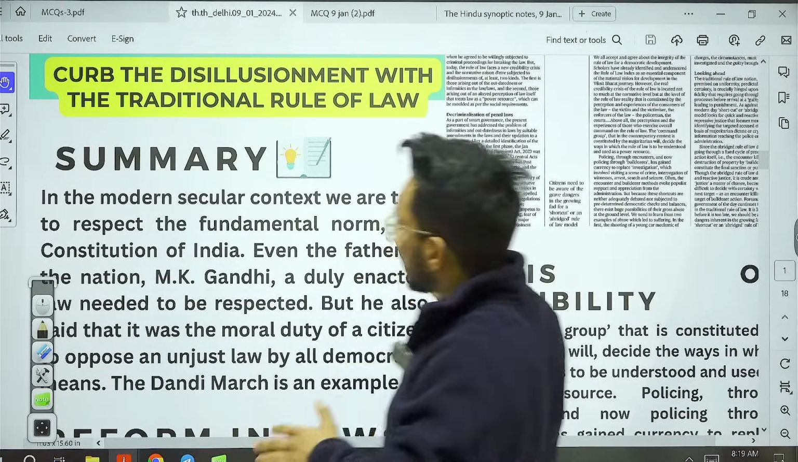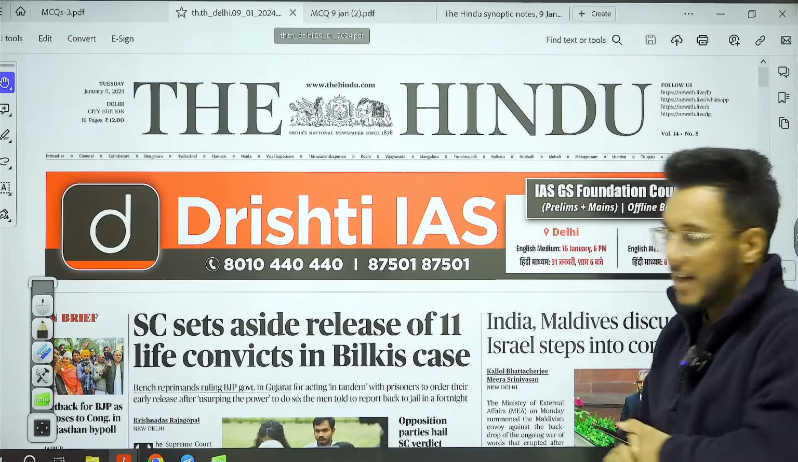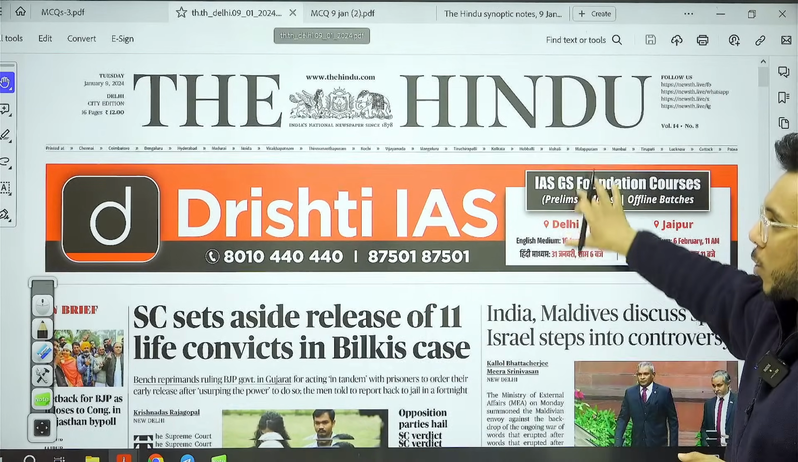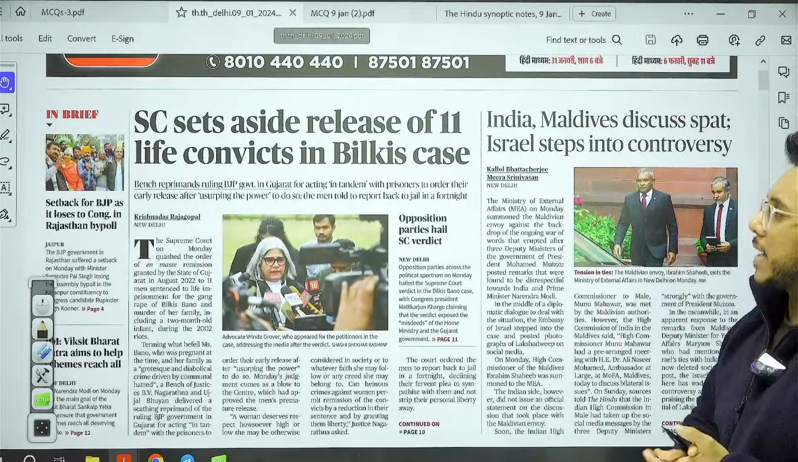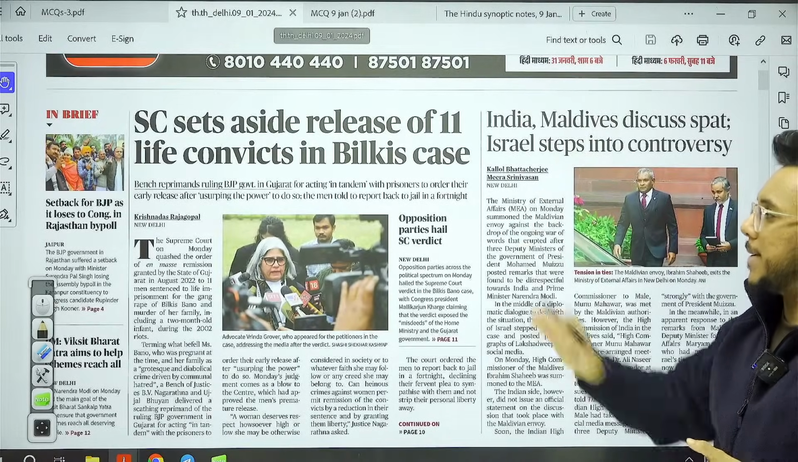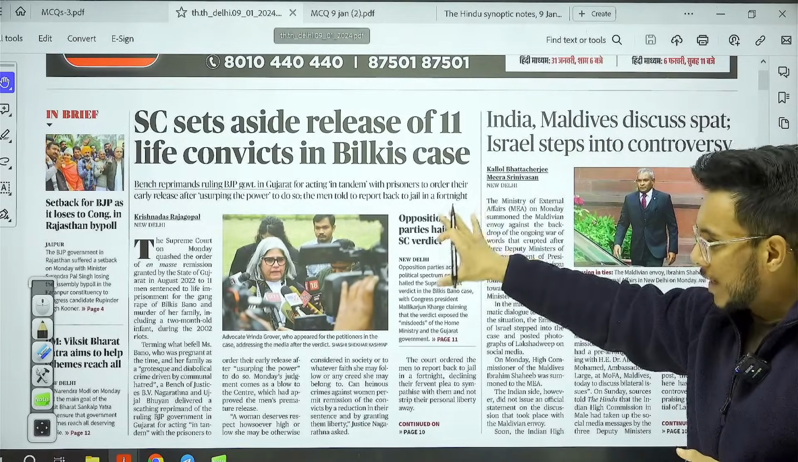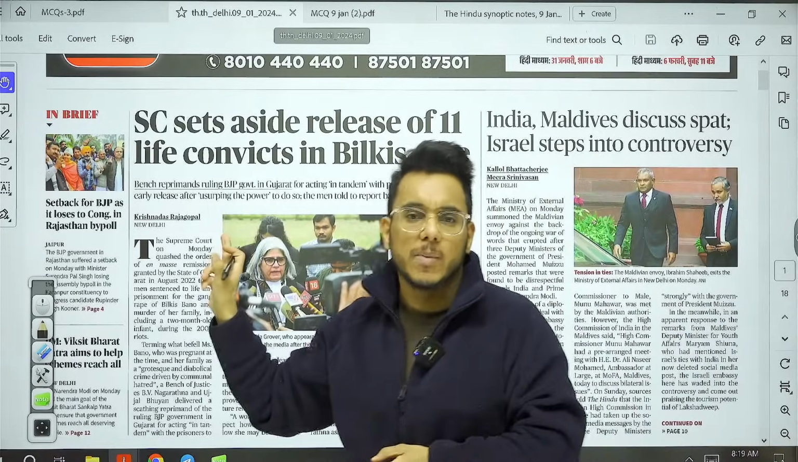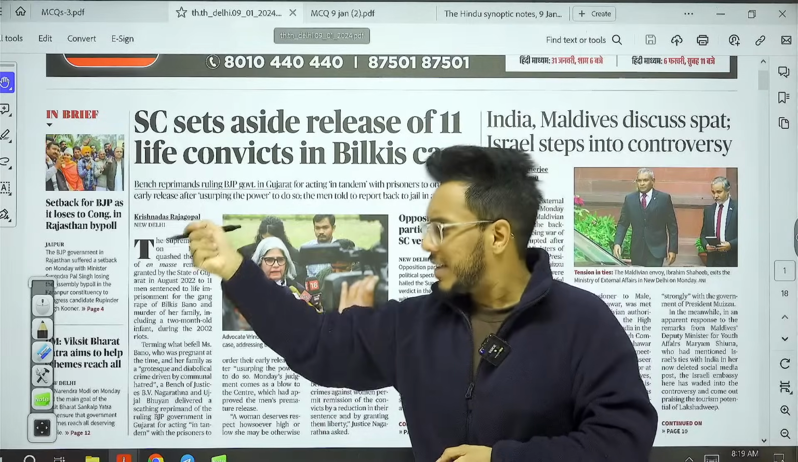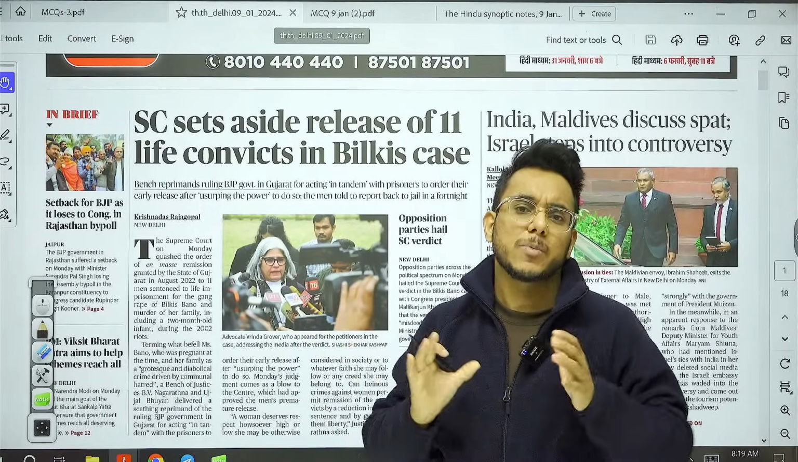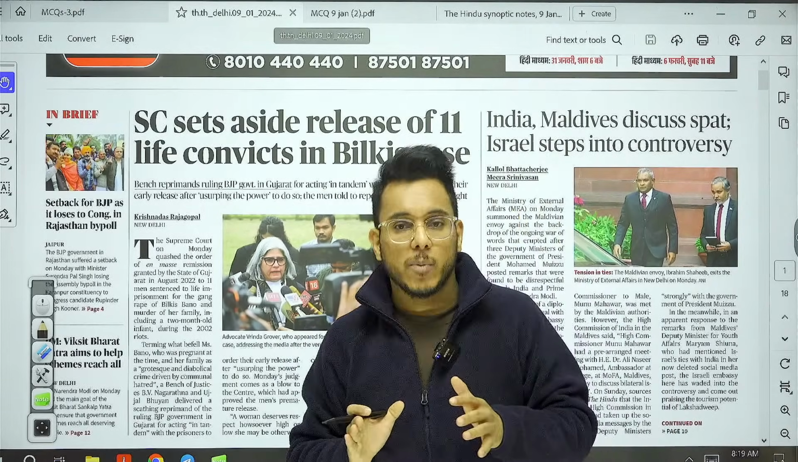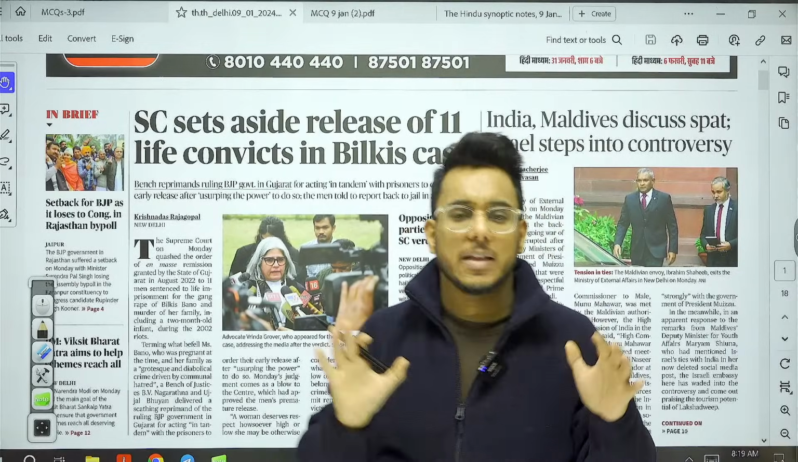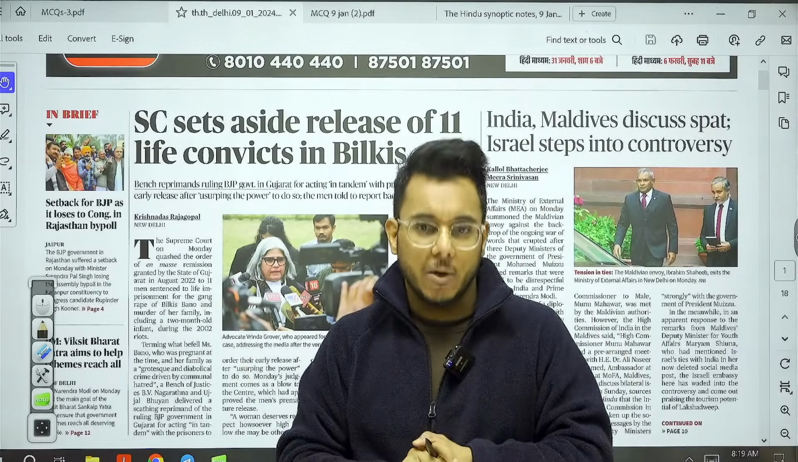Okay. So here we have the Delhi edition, and on the first page we have this particular article: Supreme Court sets aside release of 11 life convicts in Bilkis Bano case. We'll take this particular article, guys, and we are not going to only cover the timeline of what has happened, but specifically what the Constitution provides, and what the academic dimensions behind this issue are.